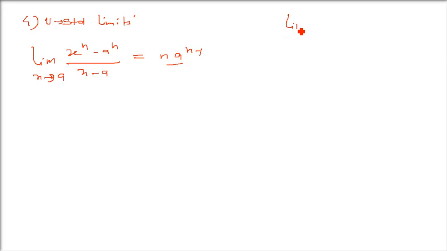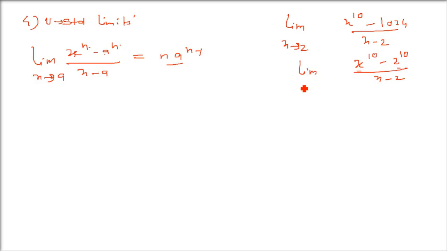Let me take an example so that we understand better. This is limit x tends to 2, x to the power 10 minus 1024 by x minus 2. Now if you see here, 1024 is 2 to the power 10. So this is x to the power 10 minus 2 to the power 10 by x minus 2. So this is of this form: x is x here, a is 2 here, and n is 10 here.